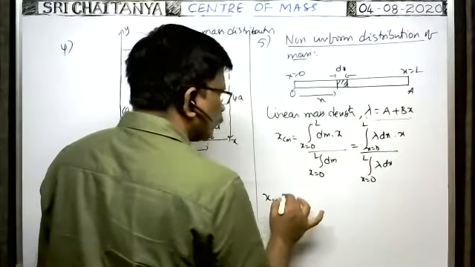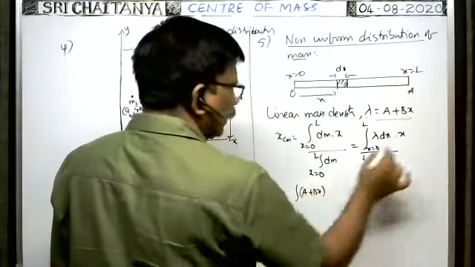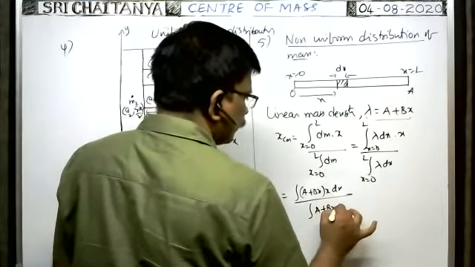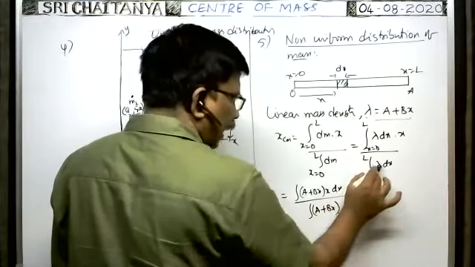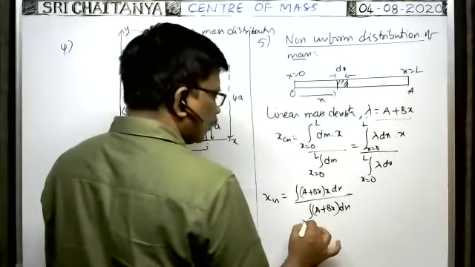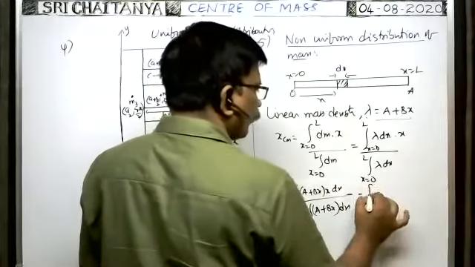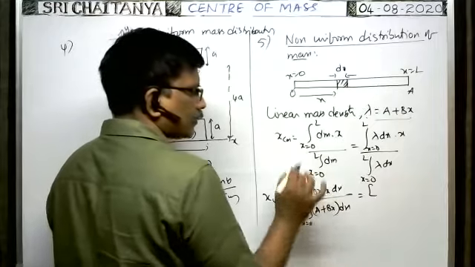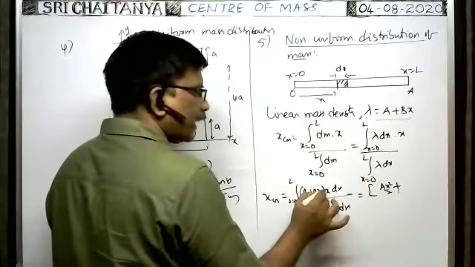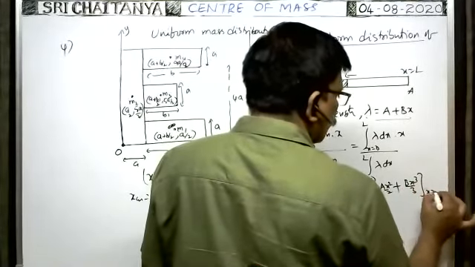Therefore, xcm is equal to integral lambda, అంటే we can write a plus bx, into x ఇక్కడ రాయండి into dx by integral lambda అంటే a plus bx into dx. Lambda means a plus bx into dx ఉంది కాబట్టి dx. Okay, limits x is equal to 0 to L. Here also x equal to 0 to L. Now you substitute the limit. You do integration. Ax dx means ax square by 2, plus bx into x means bx square dx means bx cube by 3. Limits x is equal to 0 to L.